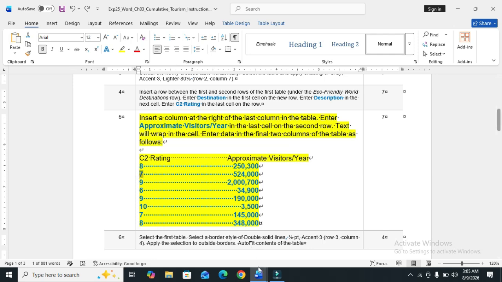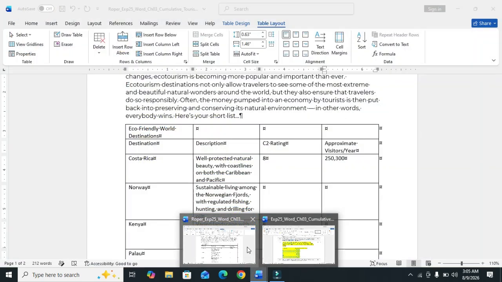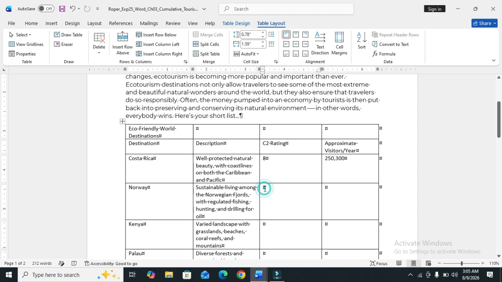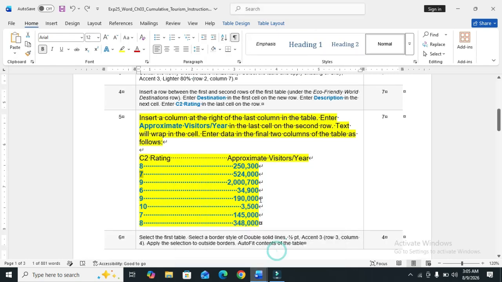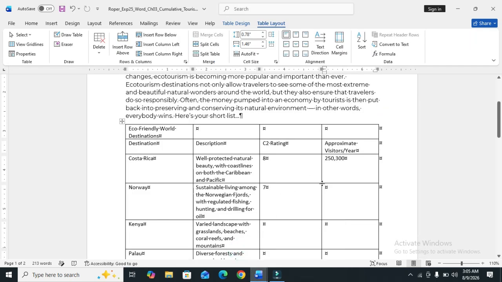Copy the text. Press the tab button and also copy the text. Paste the text.